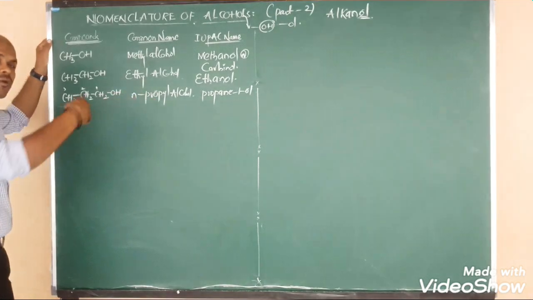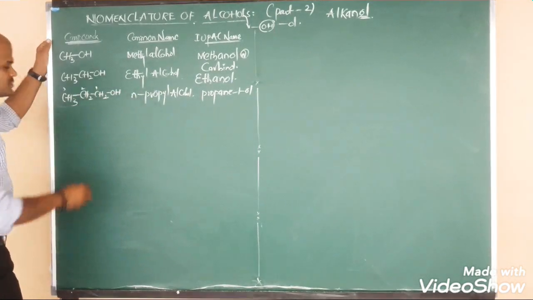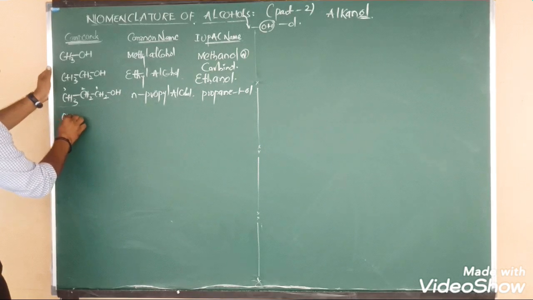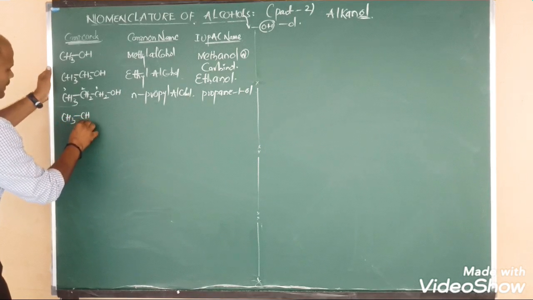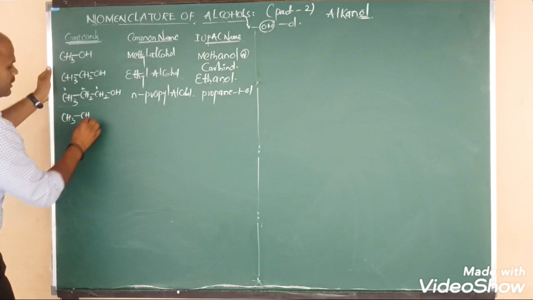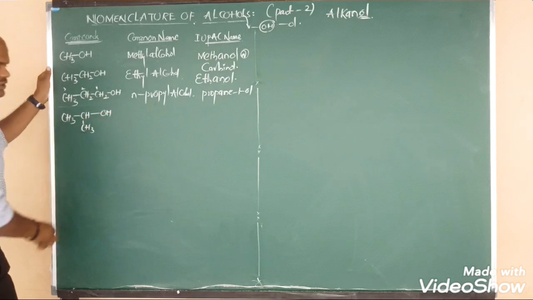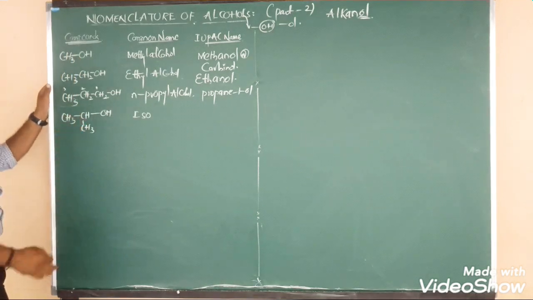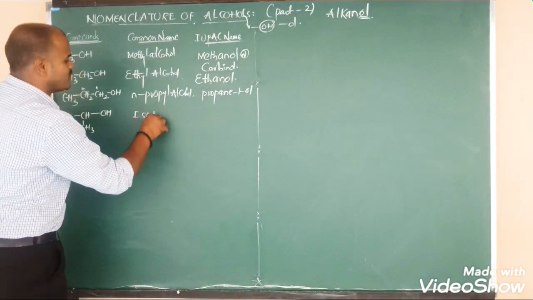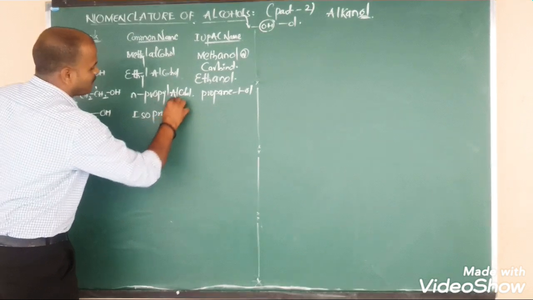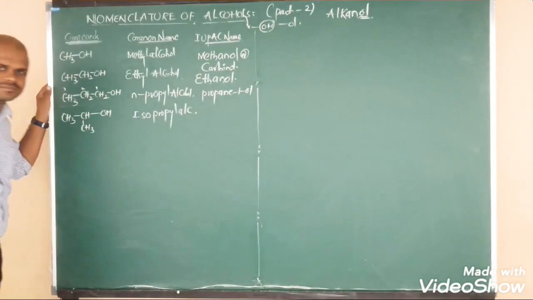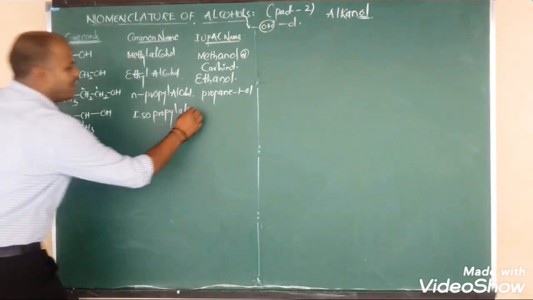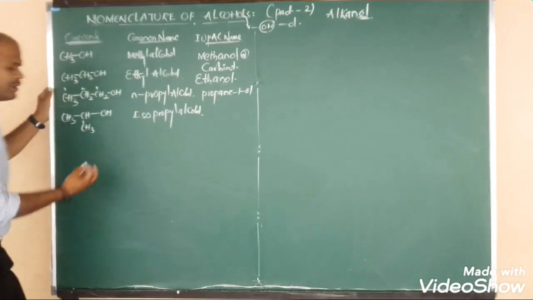This normal form I am now going to convert into the iso form. CH3 bonded to CH, with CH3 below the plane, and CH bonded to OH. This is the iso form. There are three carbons, so we say isopropyl alcohol.